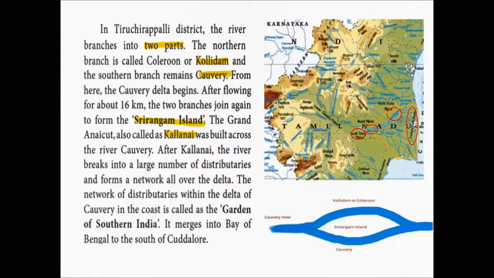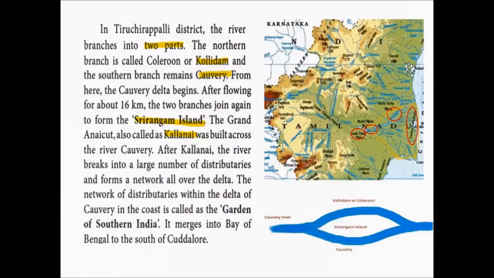So from the place where it splits, from that region the Kaveri Delta begins. After flowing for about 16 km, the two branches join again to form the Srirangam Island.